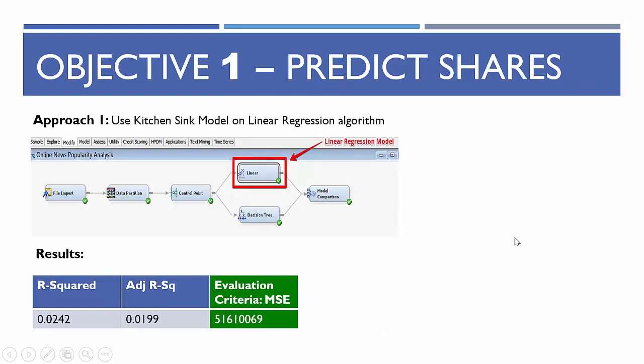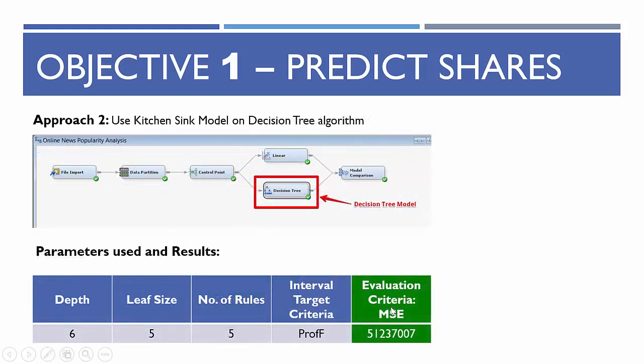So the first objective is to predict the number of shares, which is a continuous variable. The first approach is using a kitchen sink model on linear regression. And the result we have obtained is R square 2.5%, and adjusted R square is close to 2%. The MSE value you can see is very high. The second approach was using kitchen sink on decision tree. We can see that the mean square error value here again is too high.